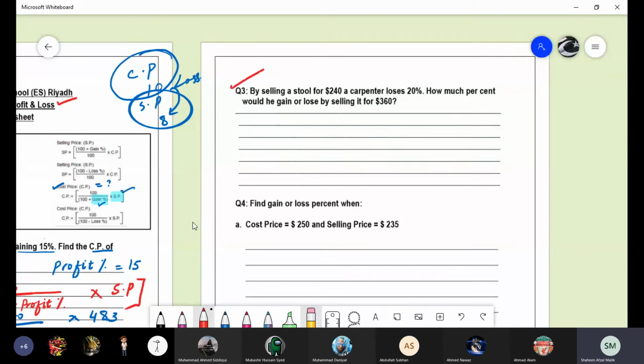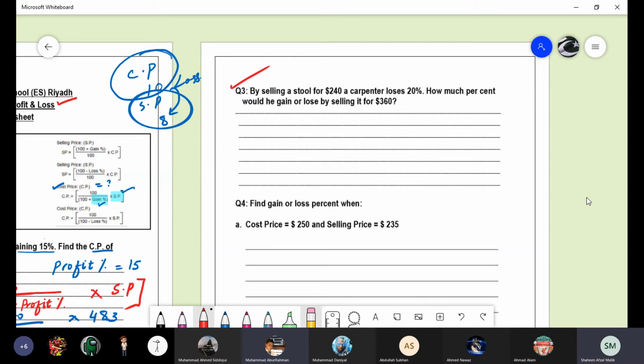Okay, question number 3, Abdul Rahman has to solve. Question number 3. Yes, Abdul Rahman. Is he present or not? Yes, ma'am. Okay, Abdul Rahman, beta. Look at the values.